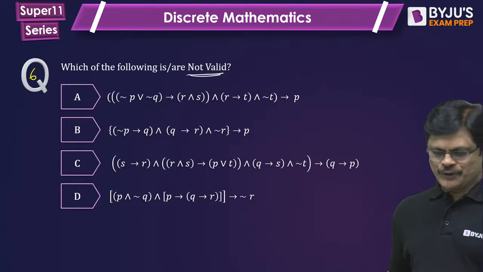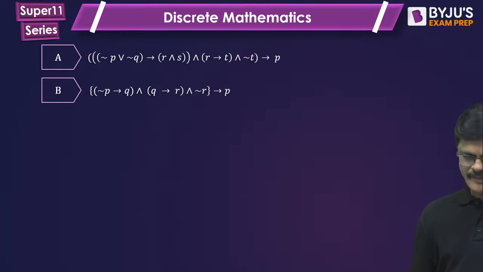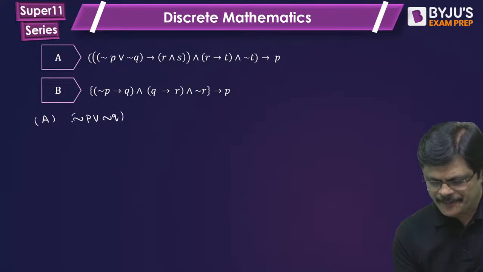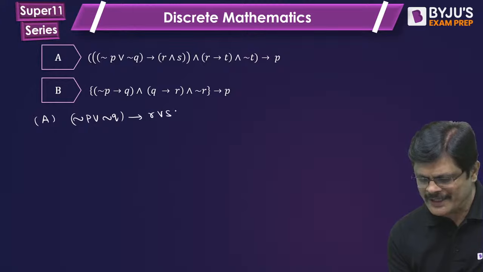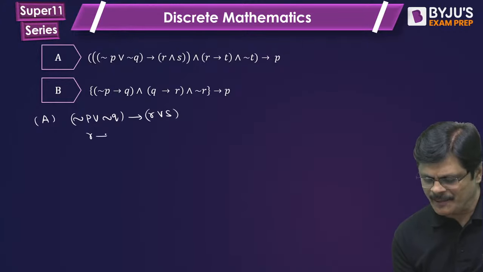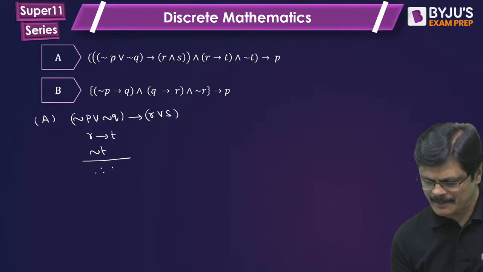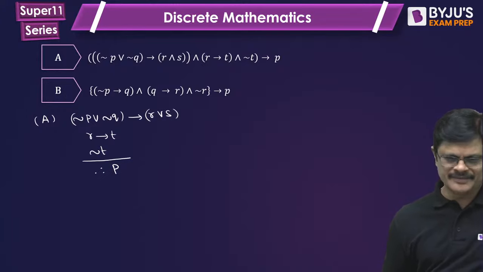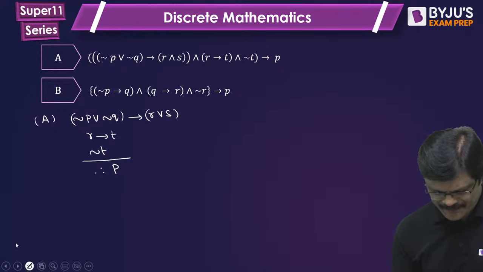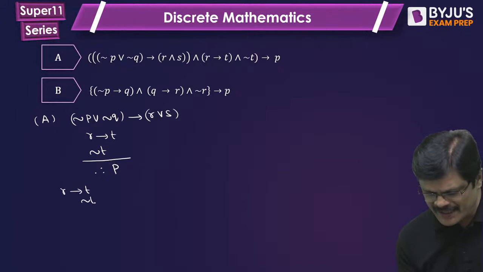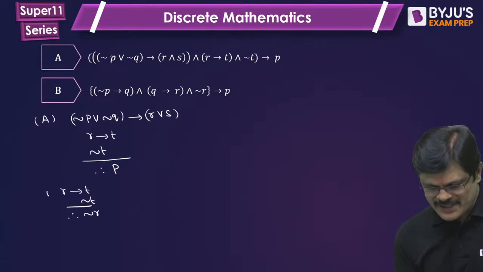I know mostly you use your truth table methods. So let us see option A. It's like negation P or negation Q implies R and S. Next, R implies T, negation T, therefore P. See, my dear friends, if you observe the last ones, R implies T and negation T can give you negation R. So this is one thing you can get.